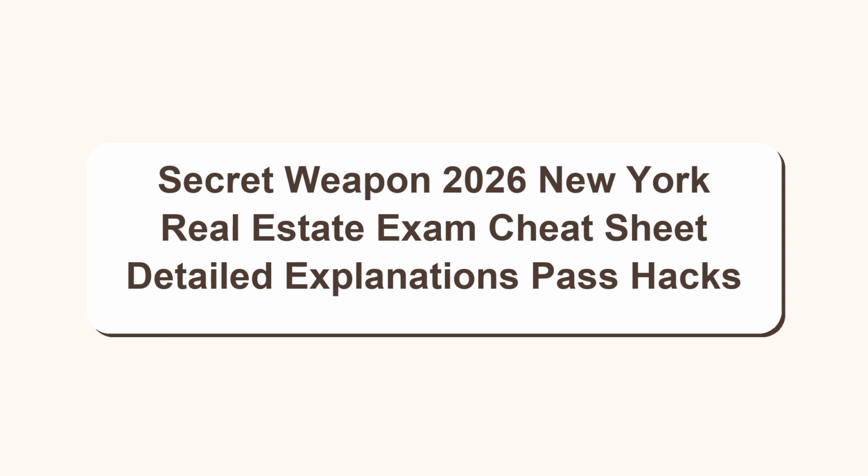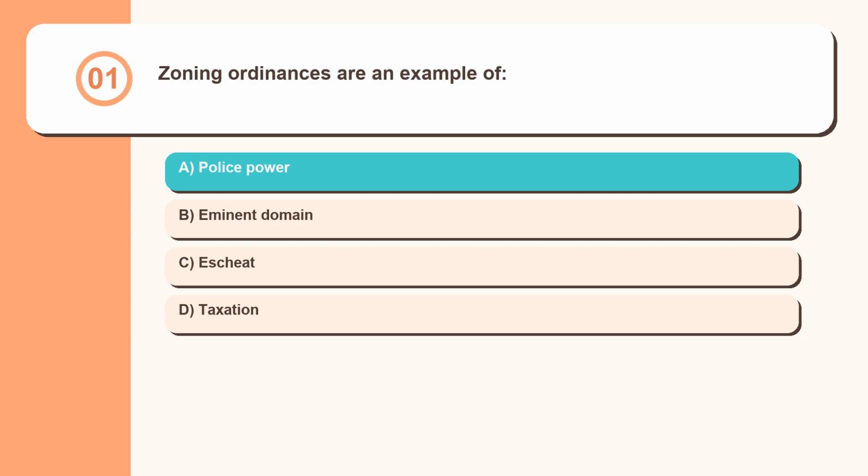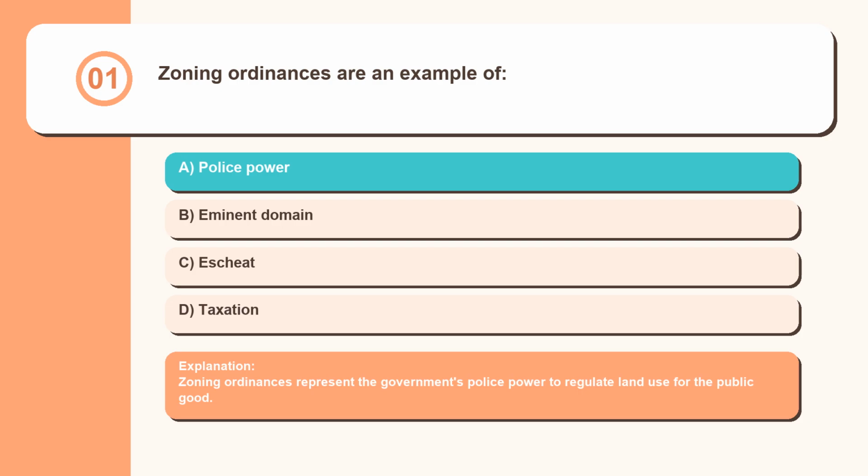Secret Weapon 2026 New York Real Estate Exam Cheat Sheet, Detailed Explanations, Pass Hacks. Question 1. Zoning ordinances are an example of police power, eminent domain, escheat, taxation. Zoning ordinances represent the government's police power to regulate land use for the public good.